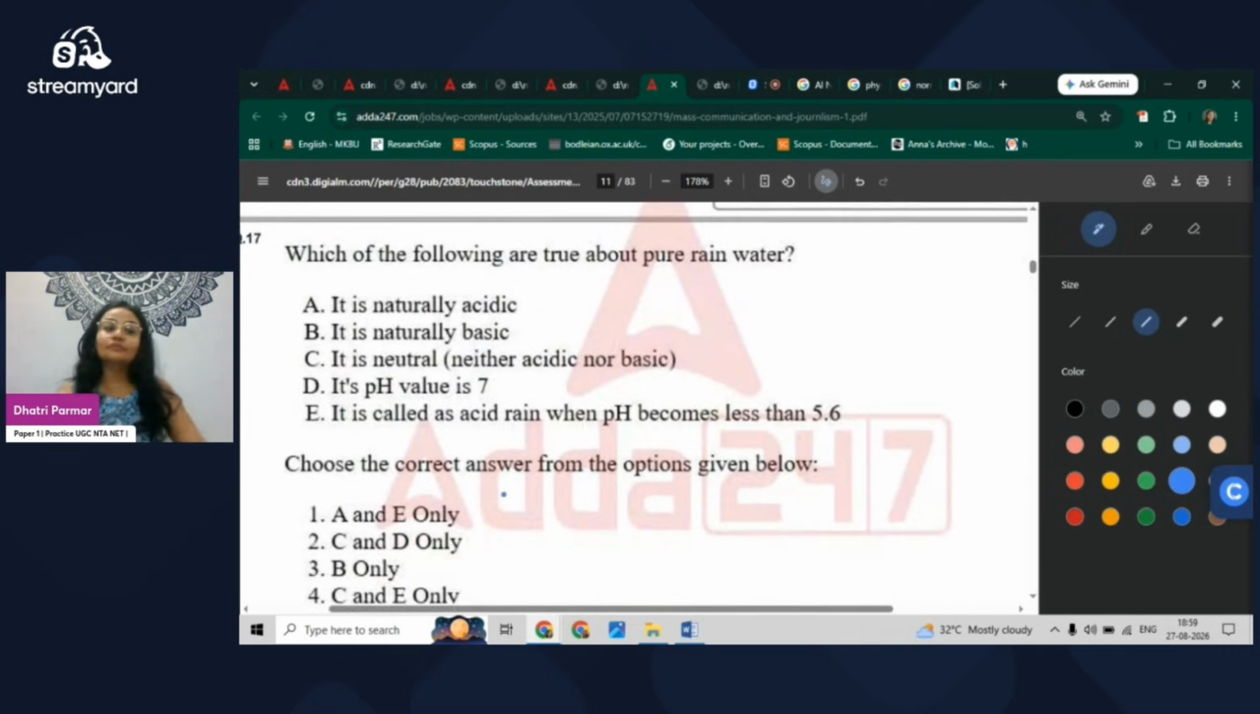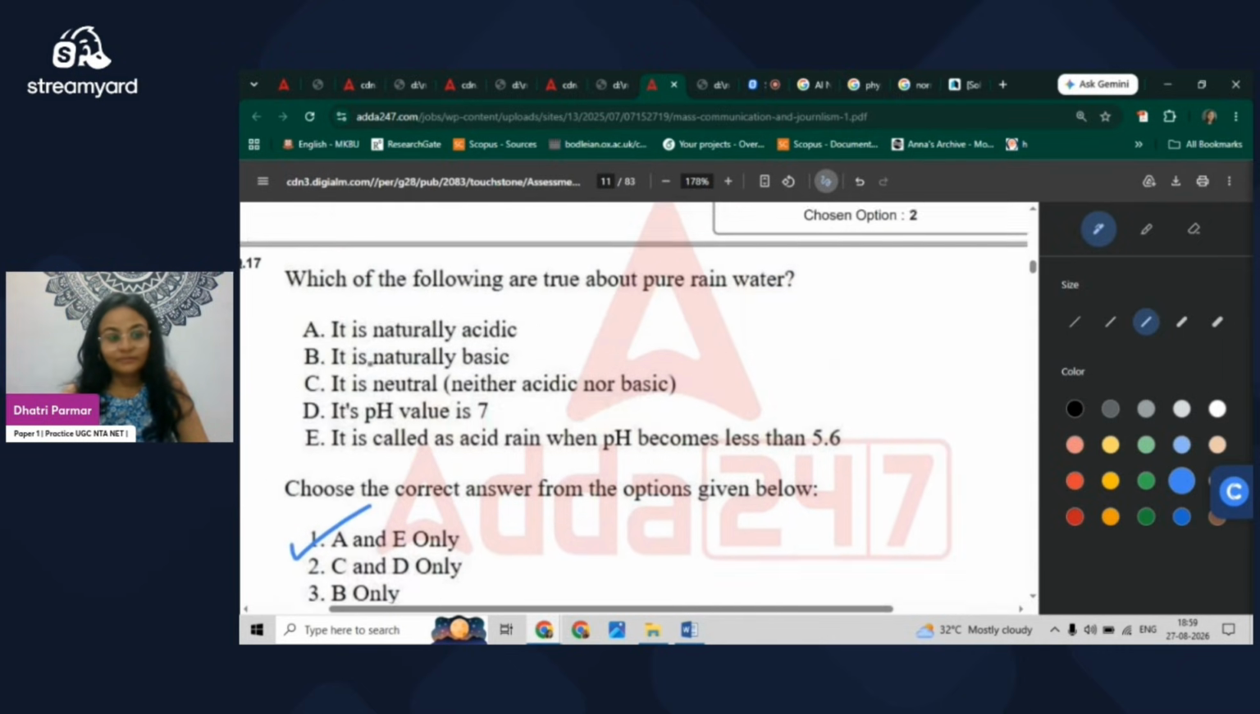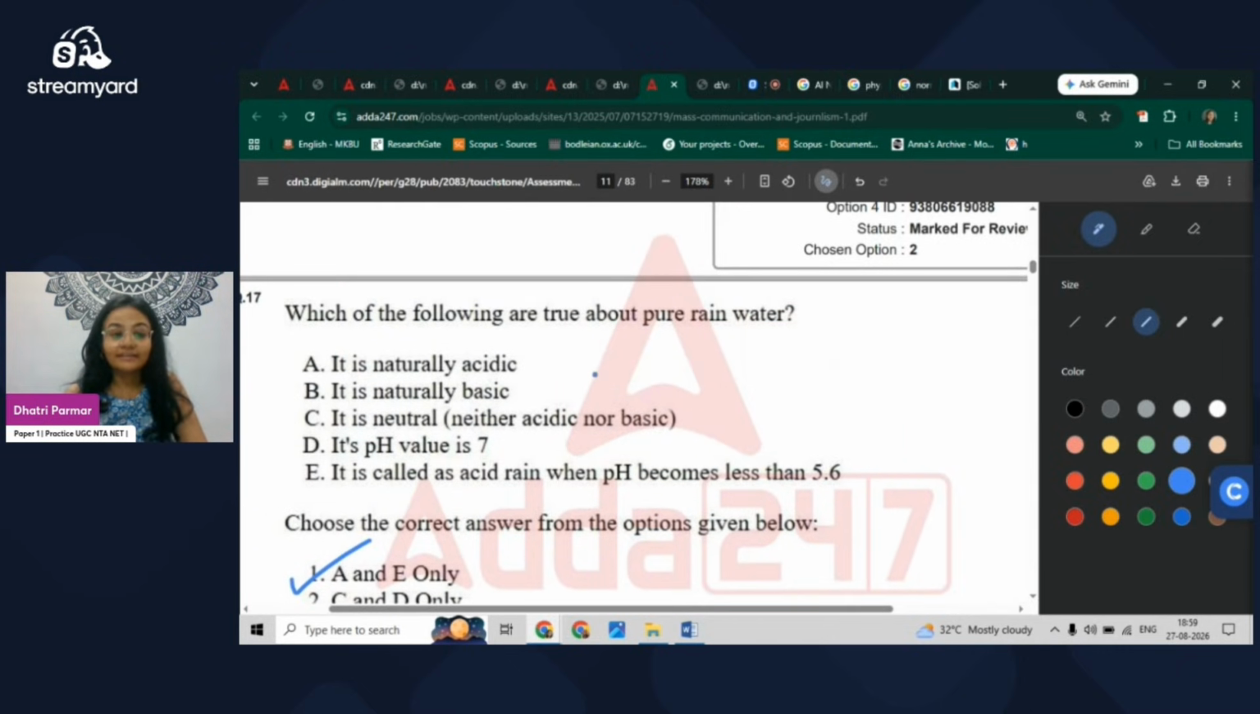Okay, next question is, which of the following are true about pure rainwater? So it is naturally acidic, it is naturally basic, it is neutral, its pH value is 7, it is called acid rain when pH comes less than 5.6. So the right answer is A and C, because normally the rainwater is acidic, and when it has the acidic pH value less than 5.6, it turns out to be acid rain, which causes many problems in nature, and it affects the very agriculture of the earth as well.